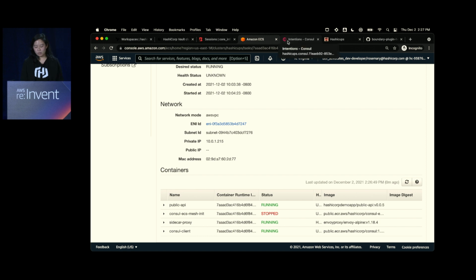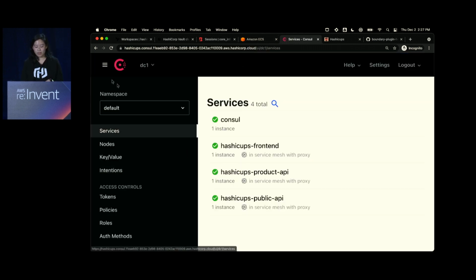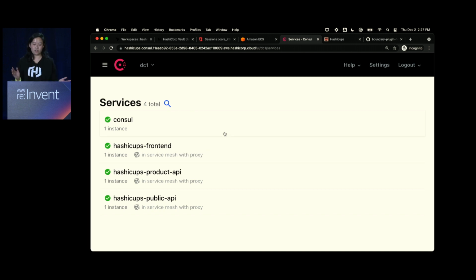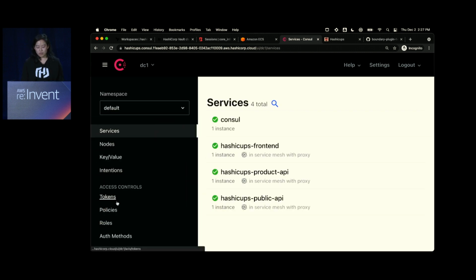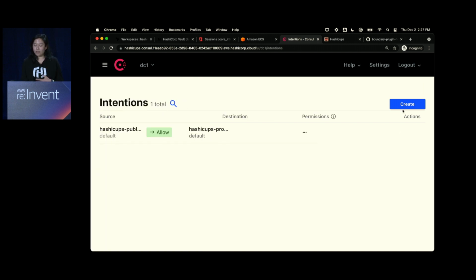Now, why is this important? Well, when you have a service catalog of all your services between on-prem and AWS, you have the ability to get this consolidated view of what services you have. Remember, system of engagement, not necessarily a system of record anymore. So here I'm able to say, here's a front-end app, here's a product API, here's a public API. With the proxies, what I'm able to do is do some network policy. So I'm able to control which services access each other using some authorization.